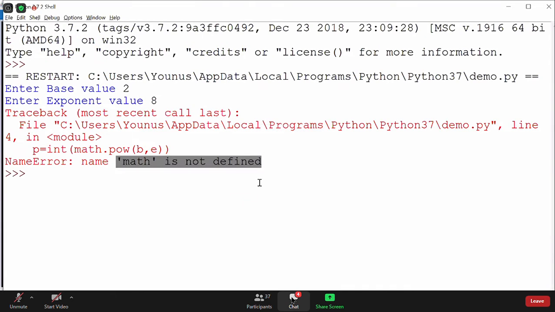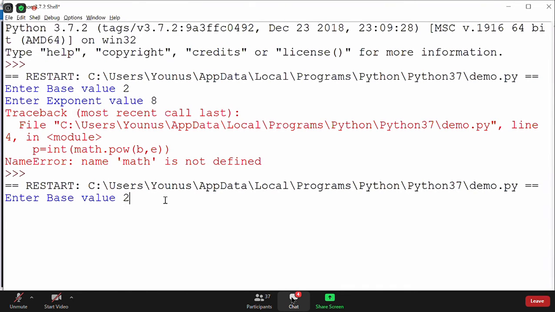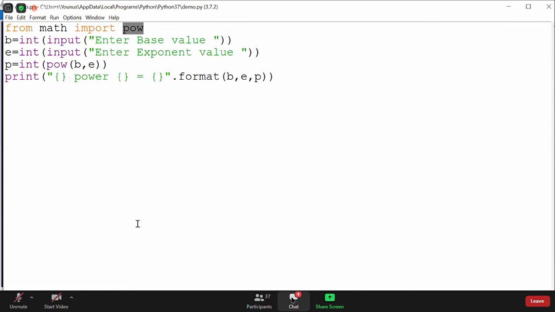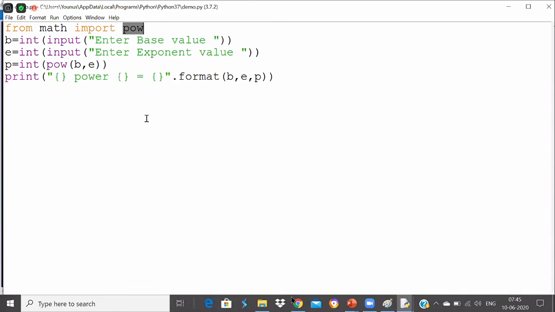So this is the second advantage: you can use the function name directly instead of using the module. Now it says 2 power 8 is 256. So that way I can print the value of anything using this particular power function. Understood the difference, everyone? Any question regarding this program? I would like to answer, then I'll show you some more ways.